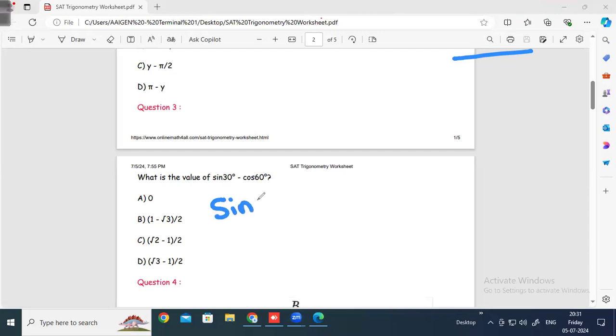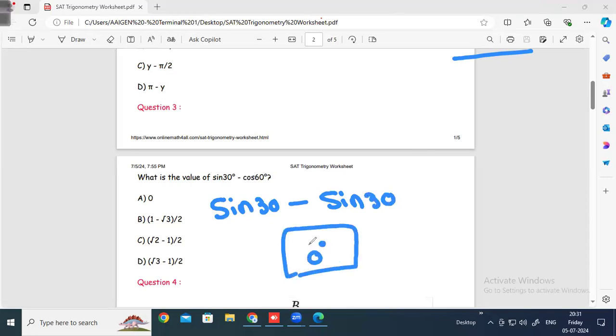So sine 30 is sine 30. We know cos 60 is also sine of 90 minus theta, which is sine 30. So both are the same. So the answer should be 0, a big 0. So which is option A. So A for Agra should be the answer.